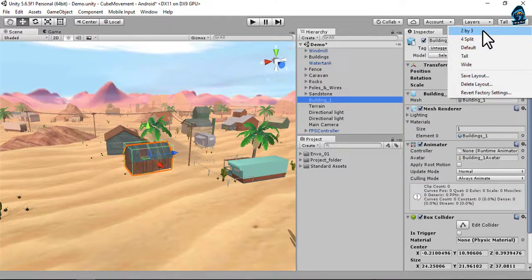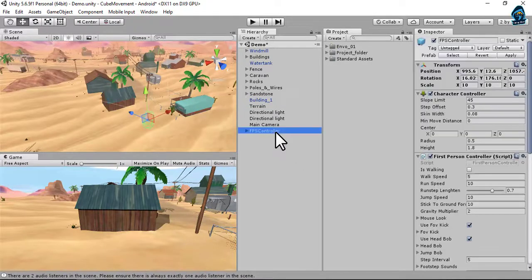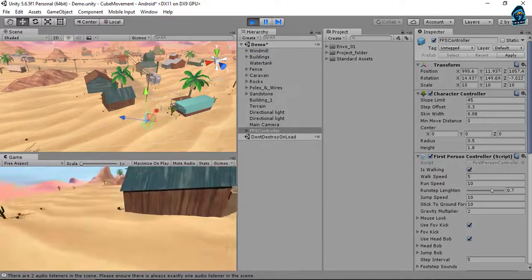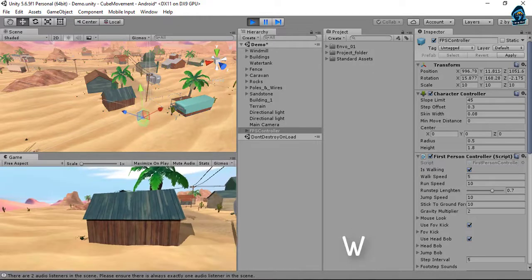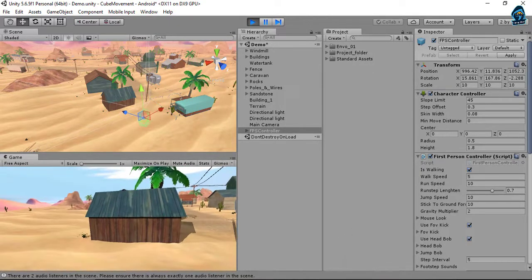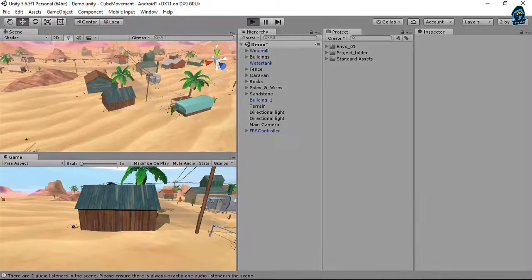Okay, let's switch the view from Tall to 2x3 and click on the building. Once everything is done, click on the FPS controller to keep an eye on its movement and run your project. Now you can see the player can move all around. Press the W key to move forward, A to the left, D to the right, and S backward, or you can also use the arrow keys. If your player is not moving in play mode, go to the mobile input and click on the disable button to disable it, because we are going to test on the PC. Let's play it. Let's move forward.